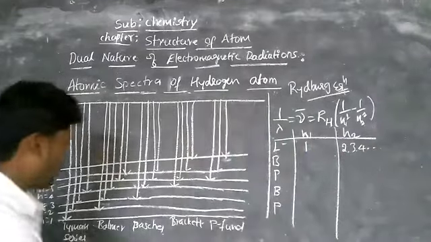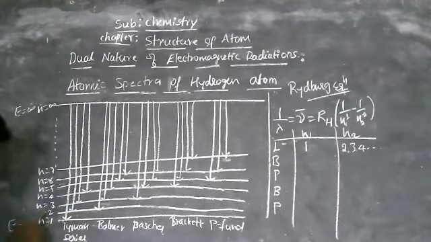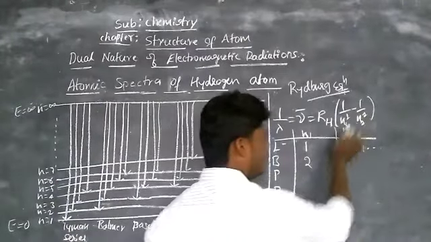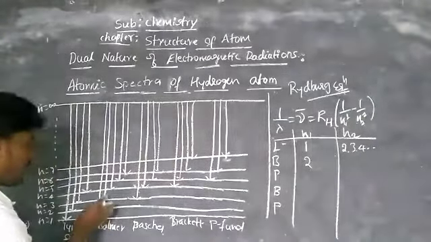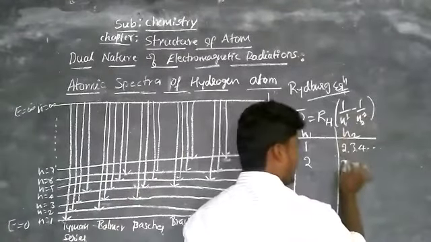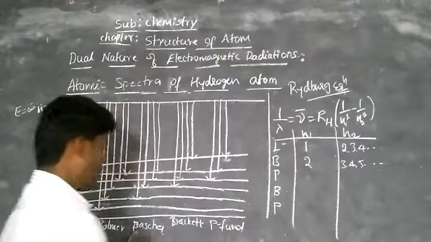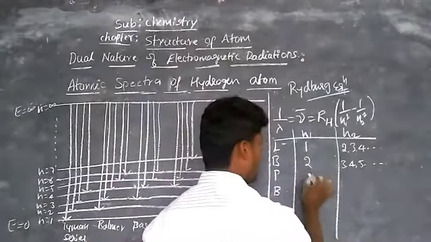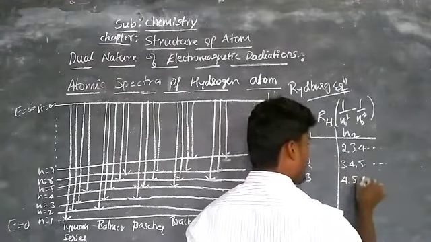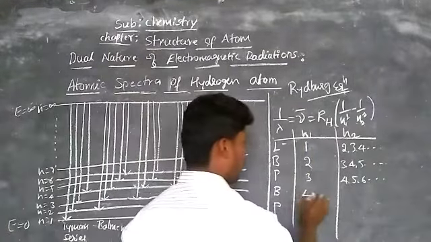Similarly, for the Balmer series, n1 is equal to 2 because the first line touches only at n equal to 2, and n2 is equal to 3, 4, 5, 6, and so on. For the Paschen series, n1 is equal to 3 and n2 is equal to 4, 5, 6, and so on.